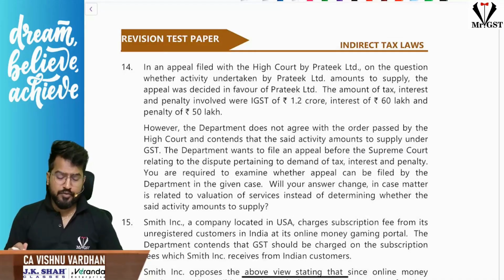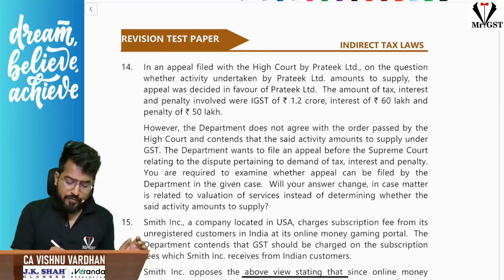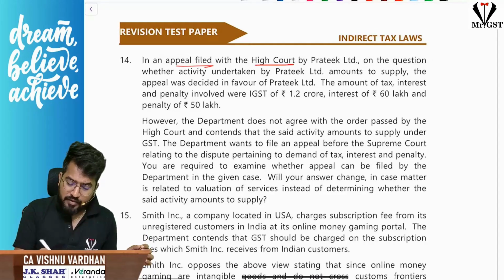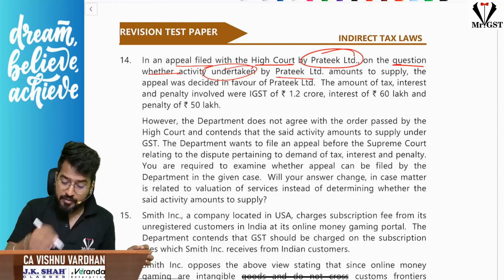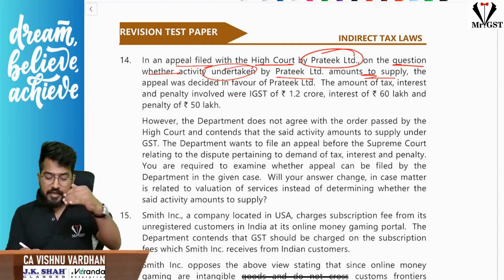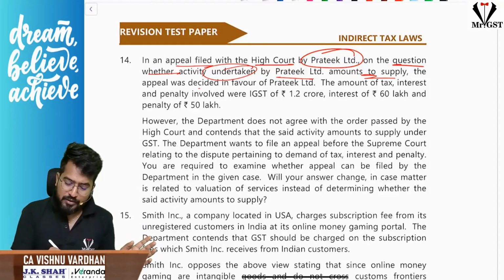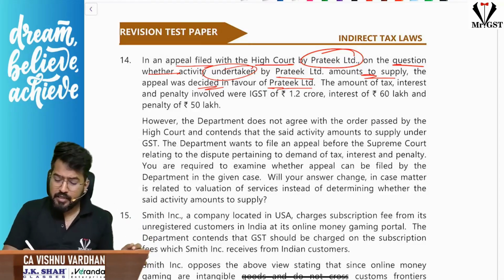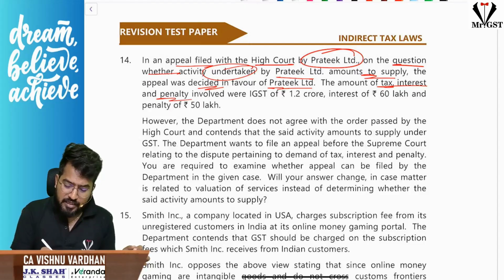So next one, if you see the 14th question, this is regarding, see, an appeal is filed with the High Court by Pratik Limited on the question whether activity undertaken by Pratik Limited amounts to supply or not. Actually, whether the activity itself is supply or not. The appeal was decided in favor of Pratik Limited. The amount of tax, interest, penalty involved were IGST 1.2 crores, interest 60 lakhs and penalty 50 lakhs.